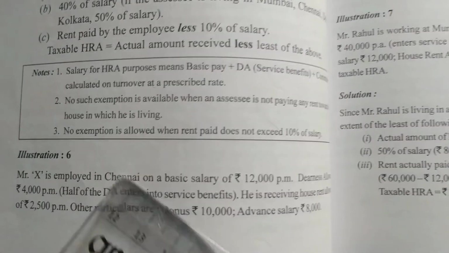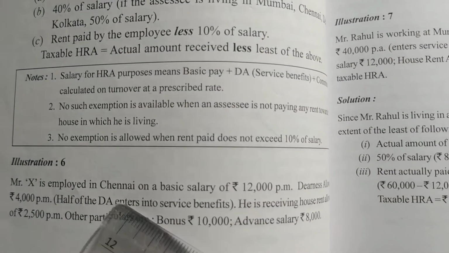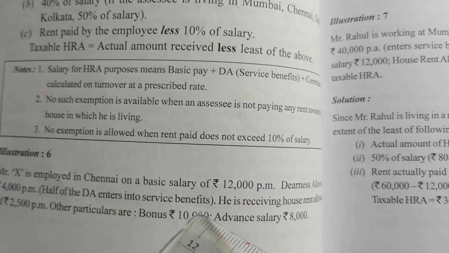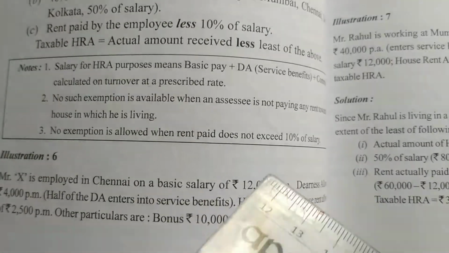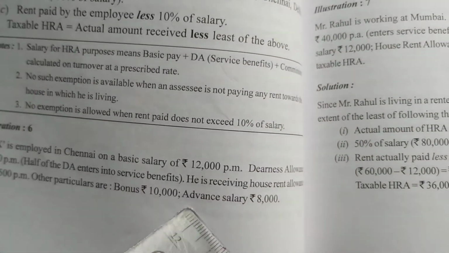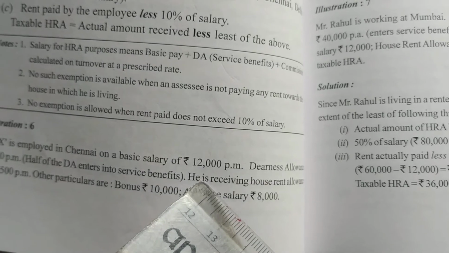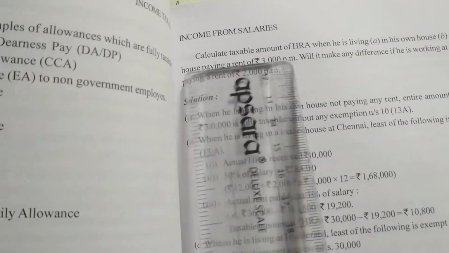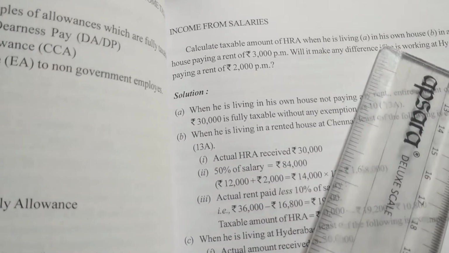So he is saying DA is also half you have to take, 4,000 half, because service benefits says half of the DA enters into service benefits. So you have to take half, and 12 months of salary, 12,000 per month. How much is he receiving as HRA? 2,500 per month. We have to convert this per month into per annum. Calculate the amount of HRA when he is living in his own house.